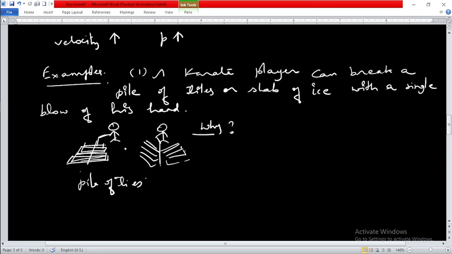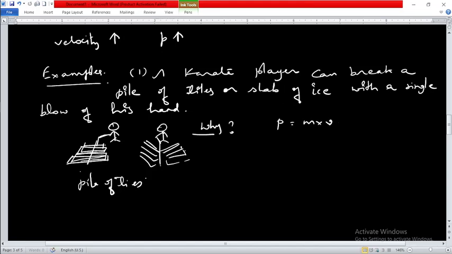His hand gains a very high velocity, and when that velocity is applied here, we know that momentum is equal to mass into velocity.